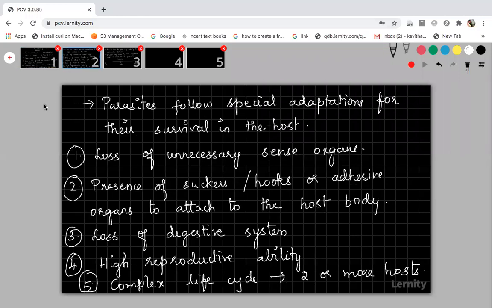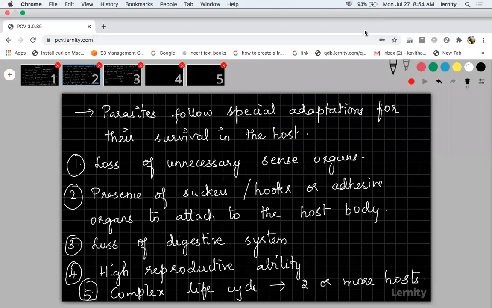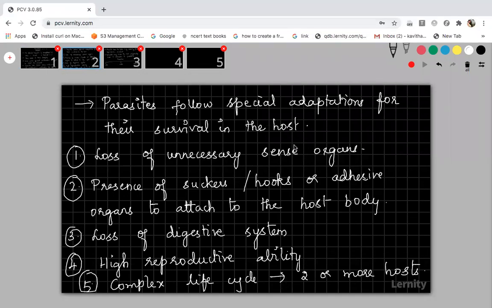Second one. This is the second one. See, why is the sense organ a disadvantage of the parasite? Usually, what is the role of your sense organ? If any stimuli come, it will immediately show the response. Right? So when the parasite is living inside the host body, if any environmental factor present inside the host acts as a stimulus, the sense organs cannot show the response to that.